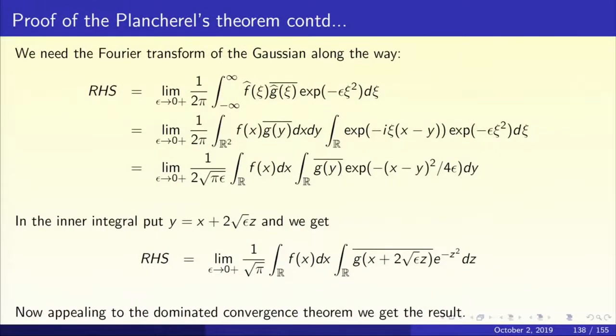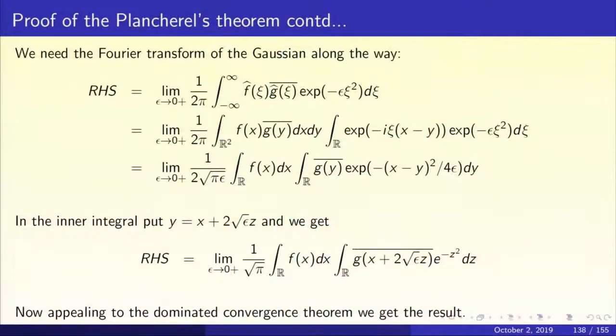You see, we had a triple integral, one over R squared, one over R. One of the integrals has been computed and we got a root pi by root epsilon factor. And that's how you got the third line in the displayed slide. Now, in the integral with respect to y, we make a change of variables. We put y equal to x plus 2 root epsilon z. So dy will be 2 root epsilon dz, and the 2 root epsilon cancels out.